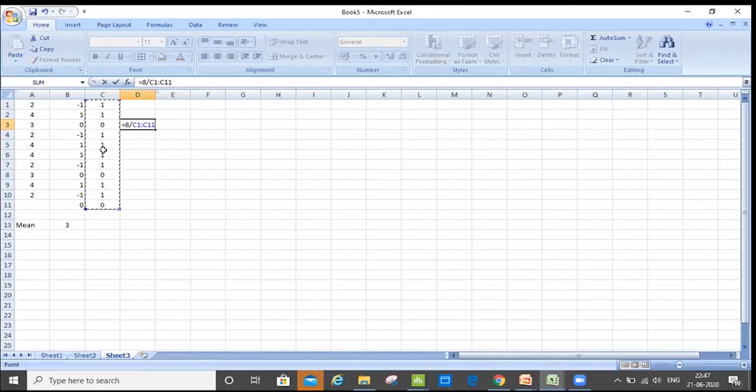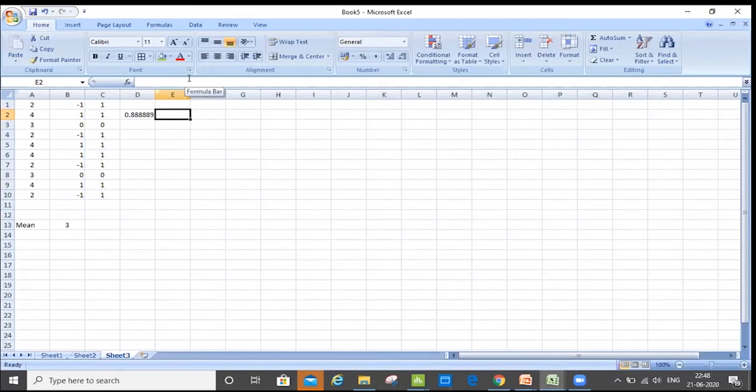3, 4, 5, 6, 7, 8, 9, 10, 11. So I will do 10. You should do 9 actually. You have added the 0, that is the sum of the variance in that result. No, that's correct. 11 minus 1 in the B column, right? Now we have 10 values. Okay. Yeah. So which means divided by 9. 8 divided by 9. So 0.8889. This is my variance.